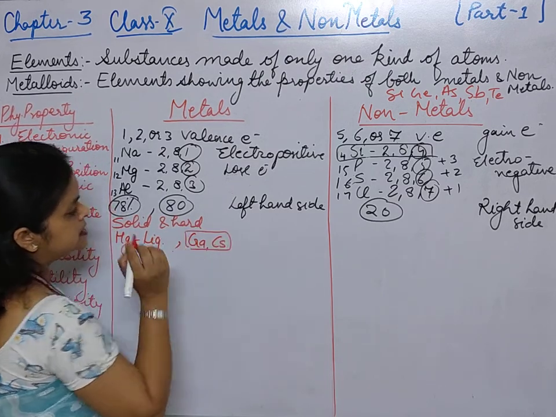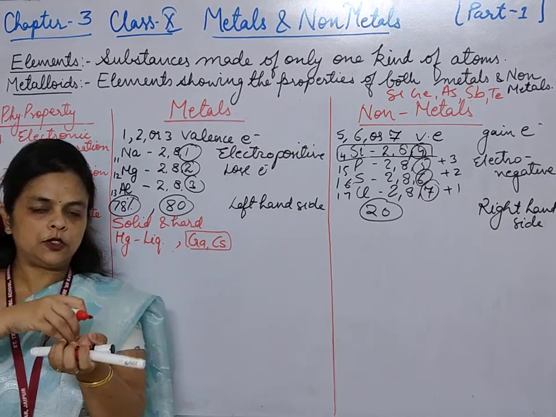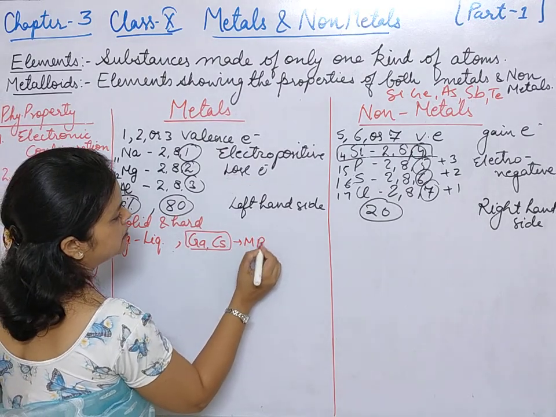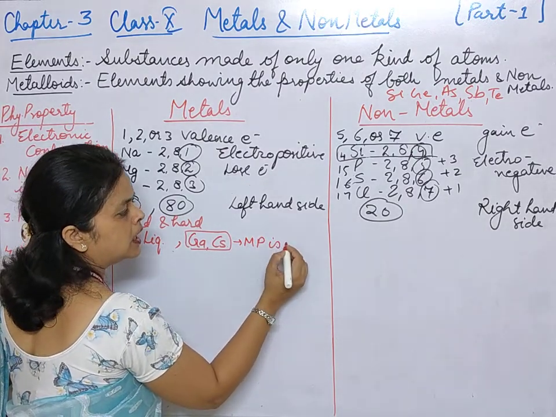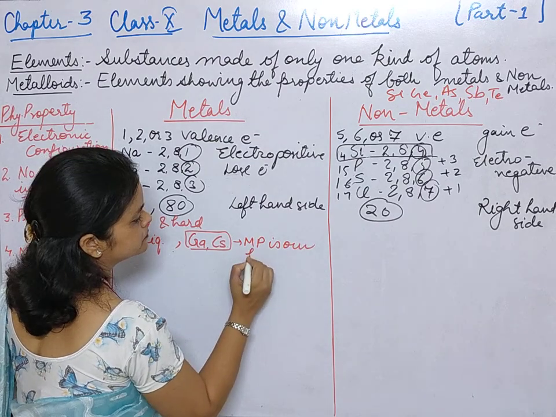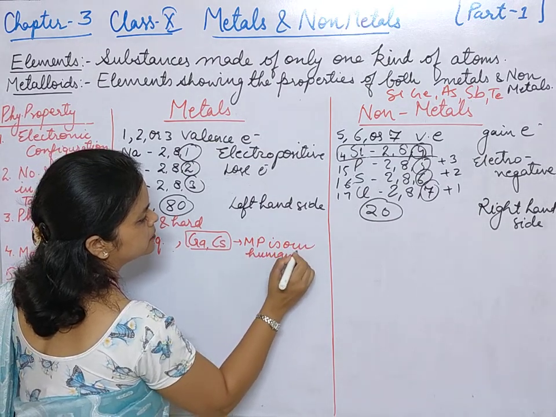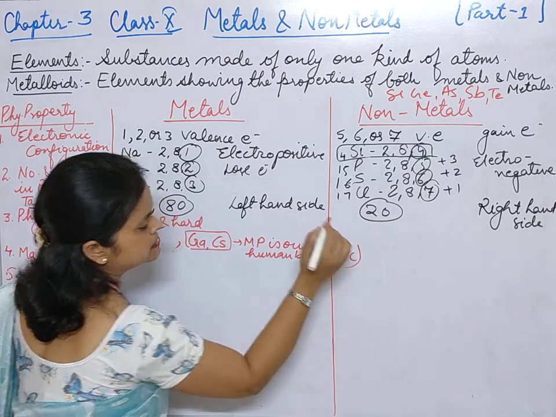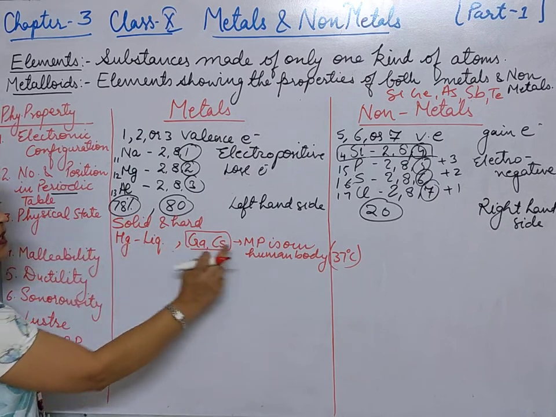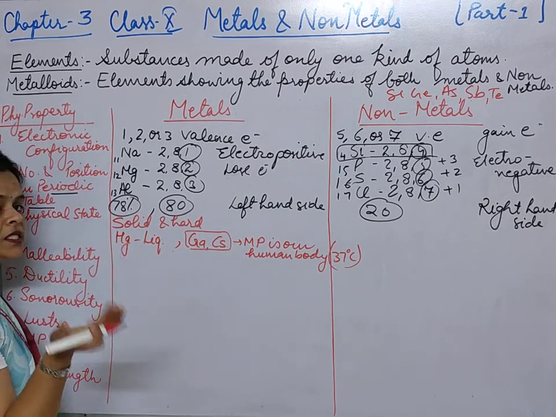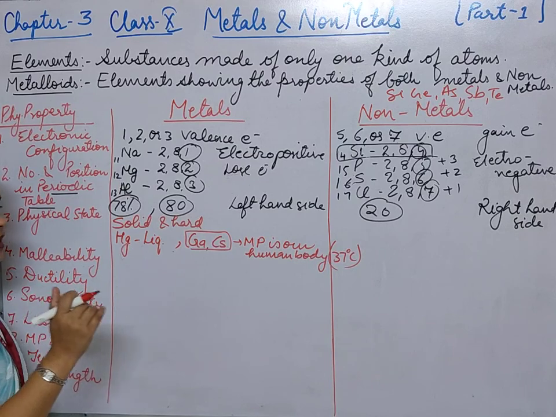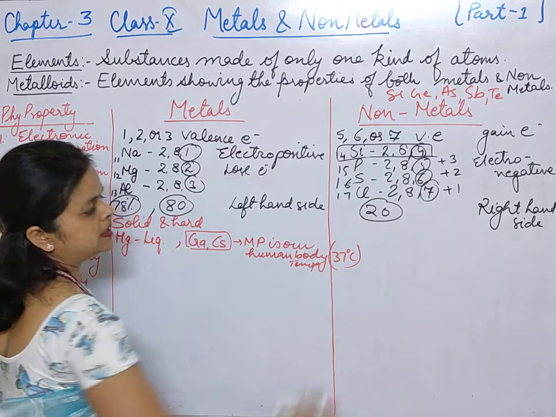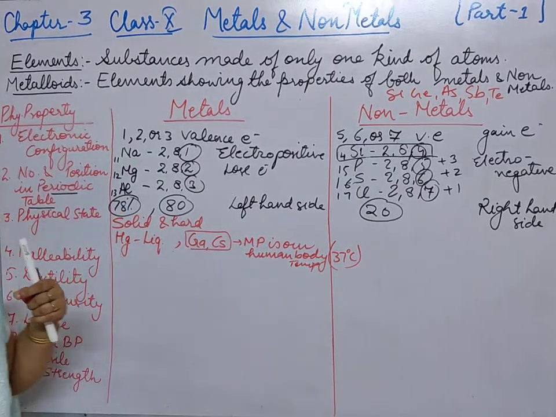These two metals, gallium and cesium, if you place them on your palm, they will melt. So what you can say here is their melting point is the human body temperature, around 37 degrees Celsius. Their melting point, that means the temperature at which it converts from solid state to liquid state, is the human body temperature, around 37 degrees Celsius.